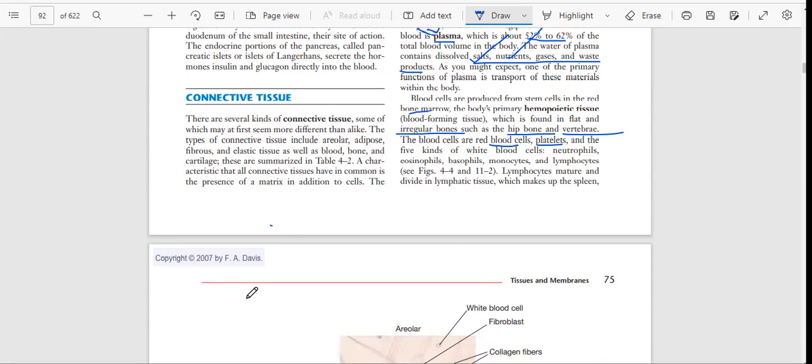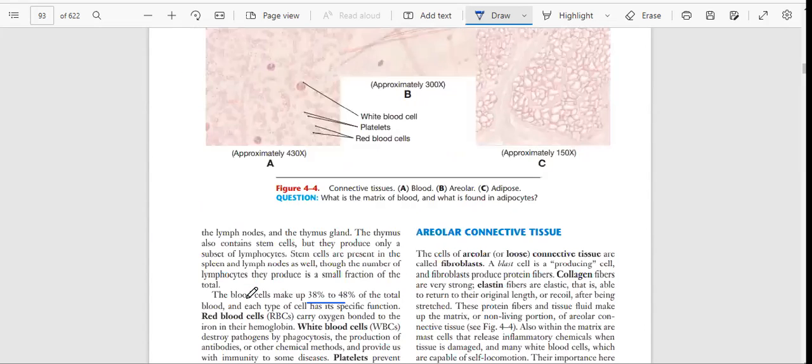How are the white blood cells manufactured? What are the types of white blood cells? Neutrophils, eosinophils, basophils, monocytes, lymphocytes. Basically, lymphocytes are made in the spleen and lymph nodes.